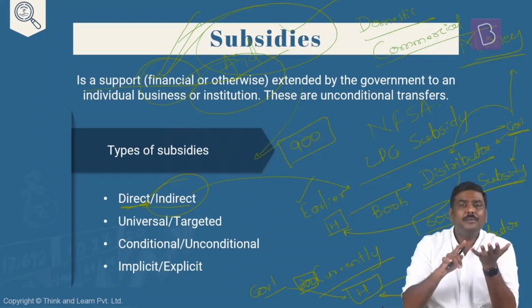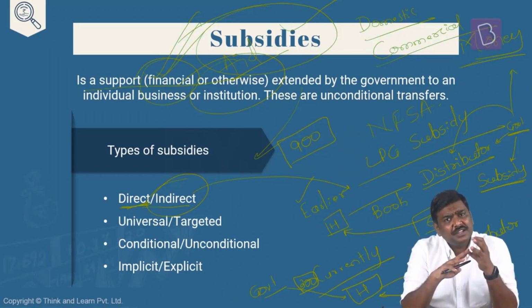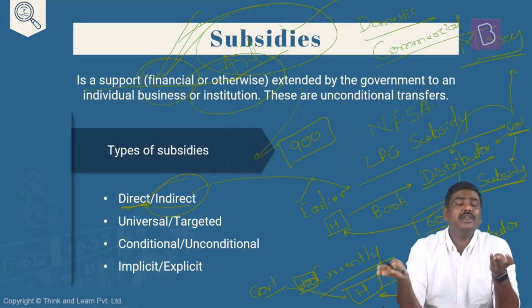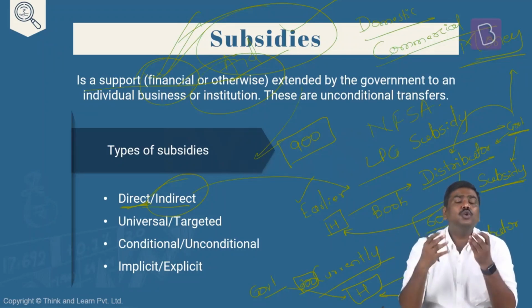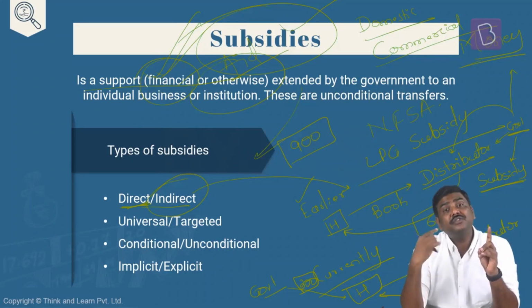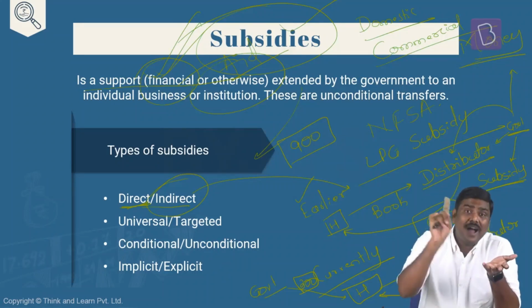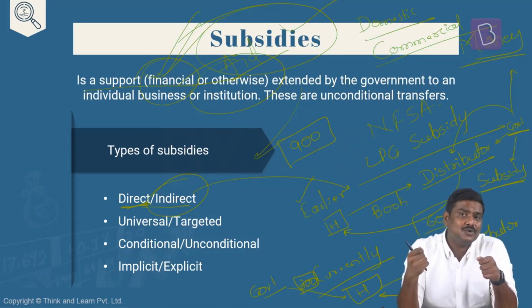So the argument here is, earlier the government did not know who the beneficiaries were, and in one household there could be multiple LPG connections. The government would keep on providing the subsidy, and the same household would keep on consuming the subsidy. Whereas on the other hand, there are many households who do not have an LPG connection. So the government said this is not working out. We will shift to a new methodology where we are going to target the beneficiaries. We are going to identify the beneficiaries and supply the subsidy to only those particular households which actually require it.